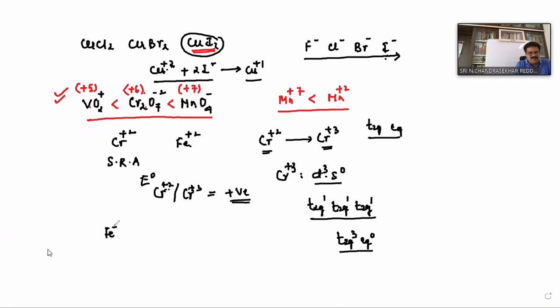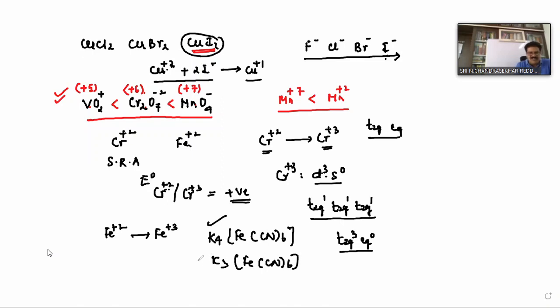But Fe2+: comparatively, Fe2+ conversion into Fe3+ is less, because the Fe3+ ions are stable because of half filled. But if you see the compounds potassium ferrocyanide, K4[Fe(CN)6], and K3[Fe(CN)6], in these two complexes this is more stable and this is less stable, though iron is in oxidation state 2 here and 3 here. This can be explained by the effective atomic number concept, which we will discuss.